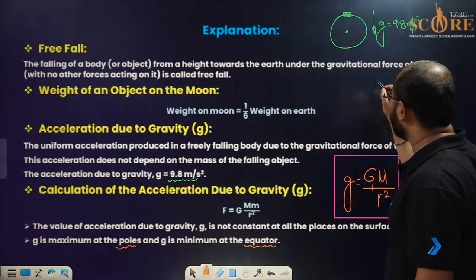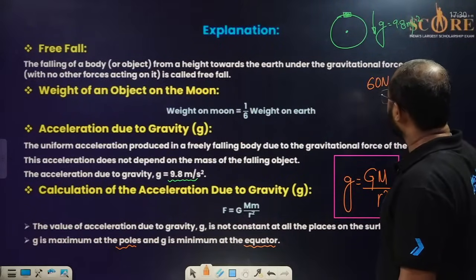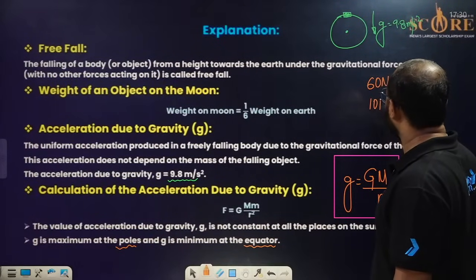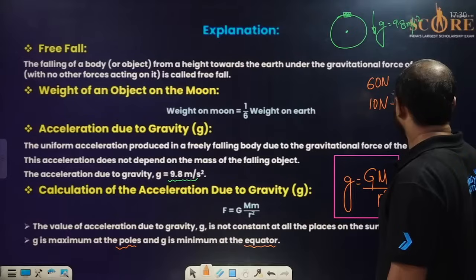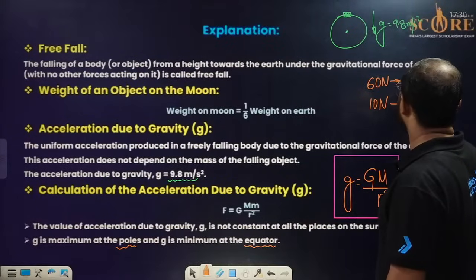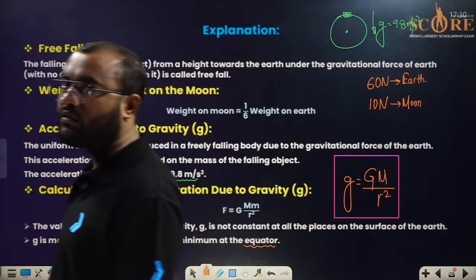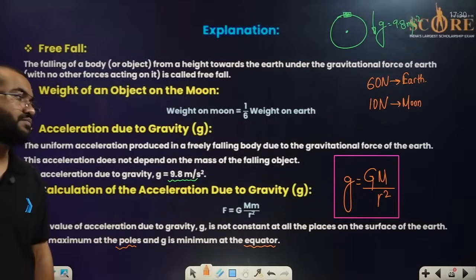If your weight is 60 Newton on Earth, then your weight will be 10 Newton on the Moon. 1/6, please do remember this. That is what is needed.